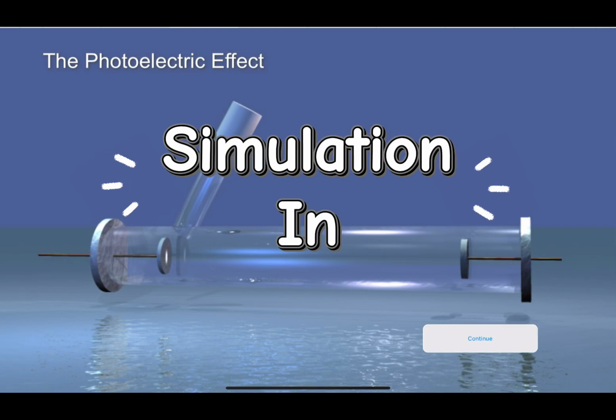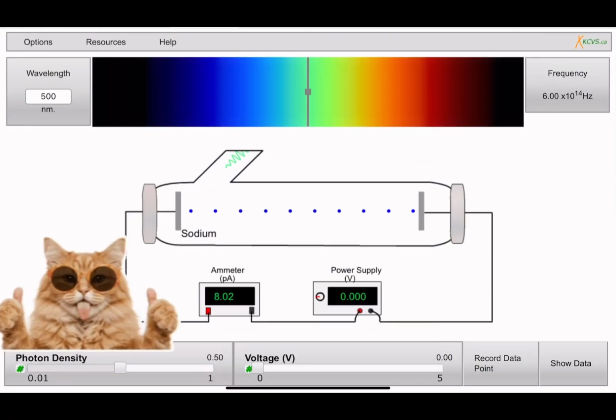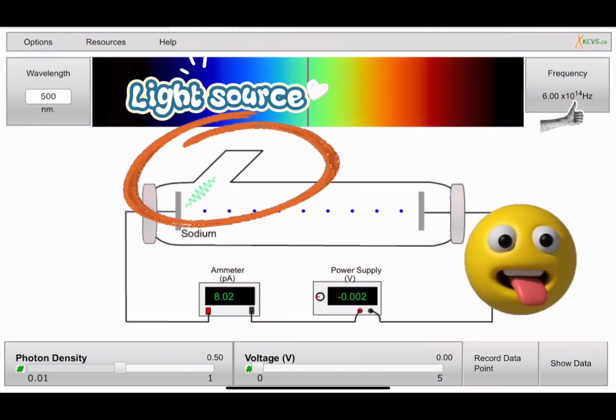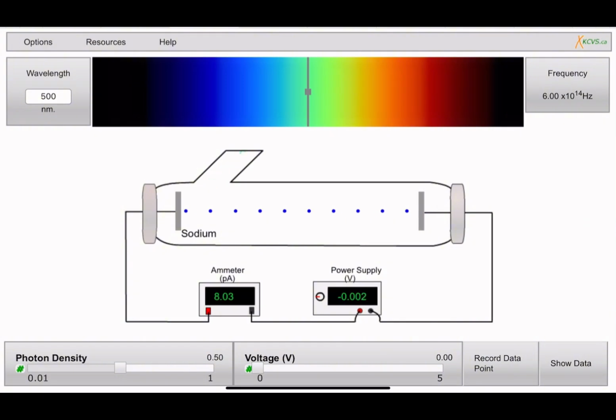Section 1. The experiment. Let's begin with the experiment itself. Imagine a simple apparatus. Firstly, a metal surface, usually a clean metal plate. Second, a source of light shining onto that metal. Third, a circuit connected to measure current, which tells us if electrons are escaping from the metal. Fourth, a variable stopping potential allowing us to measure the maximum kinetic energy of the emitted electrons.